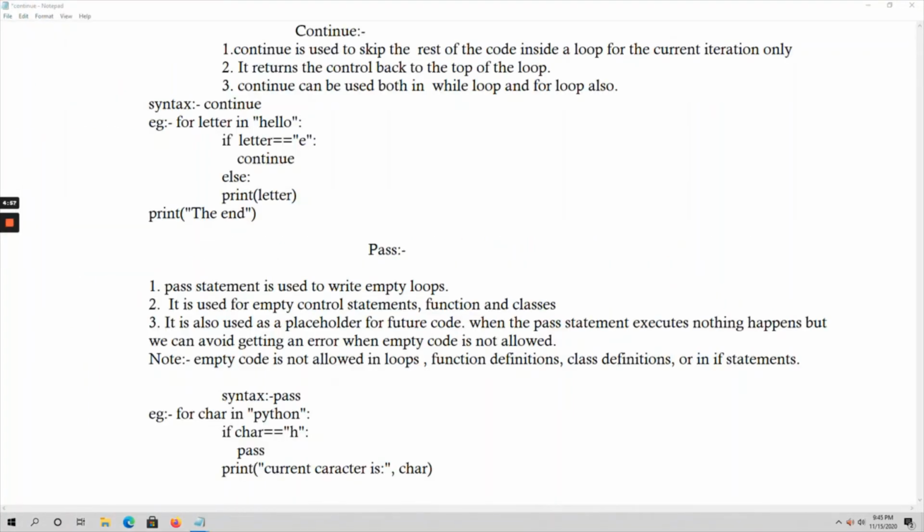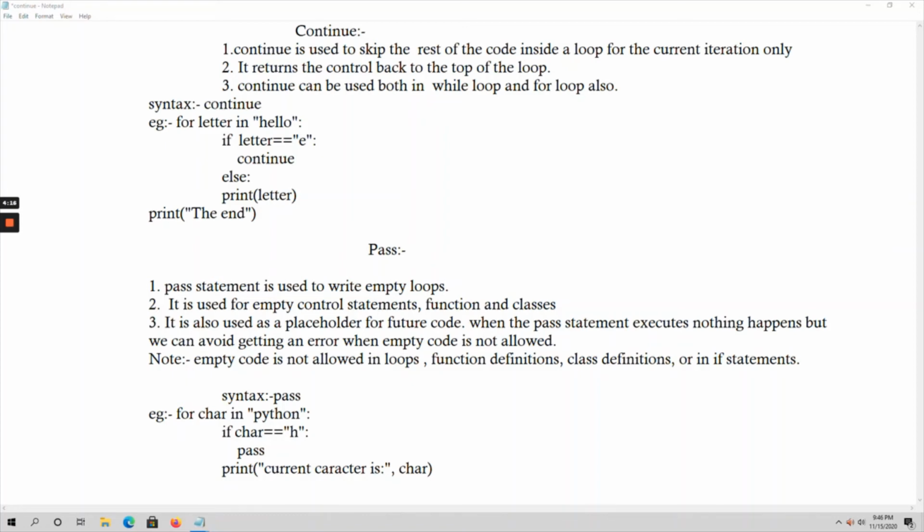Now let's talk about the continue statement. The continue statement is used to skip the rest of the code inside a loop for the current iteration only. It skips the rest of the code and returns the control back to the top of the loop. We can use continue both in a while loop as well as in a for loop. The syntax is just the keyword continue.